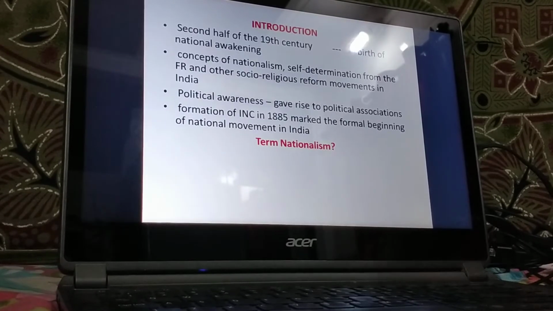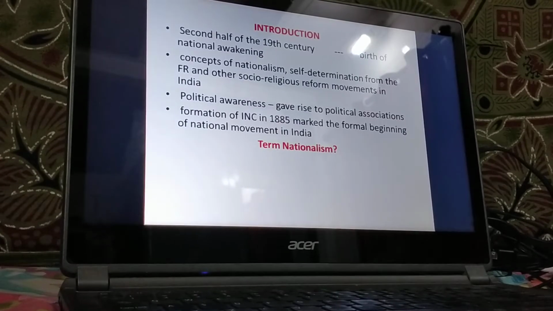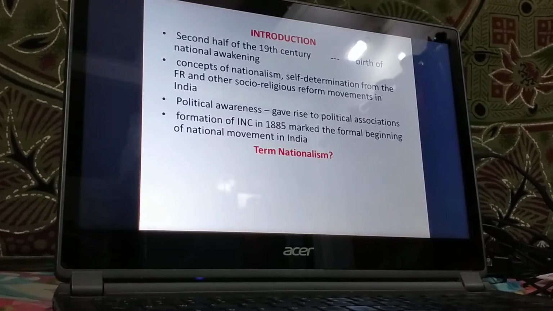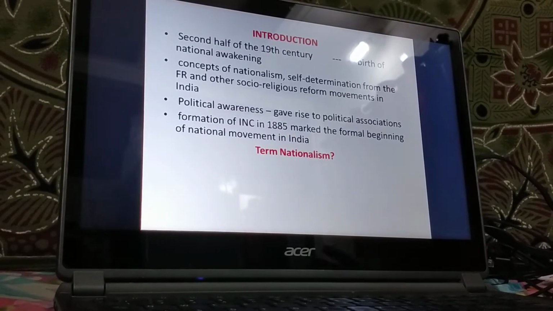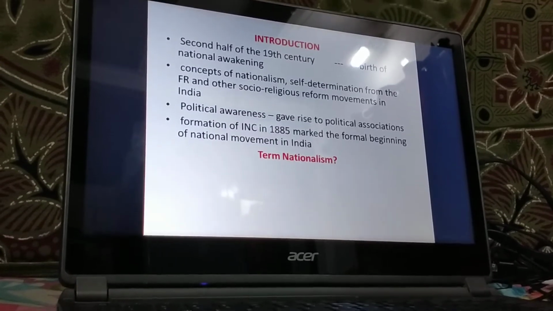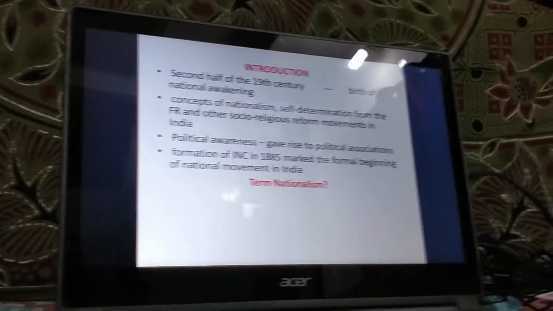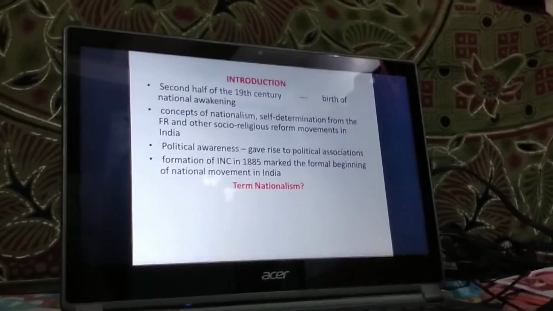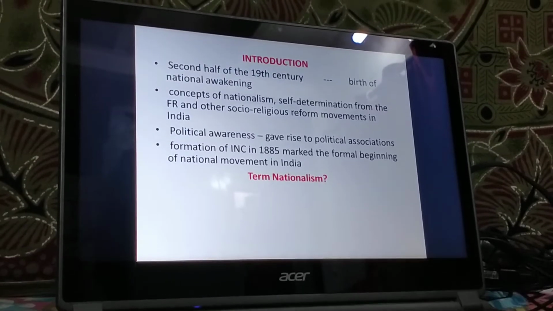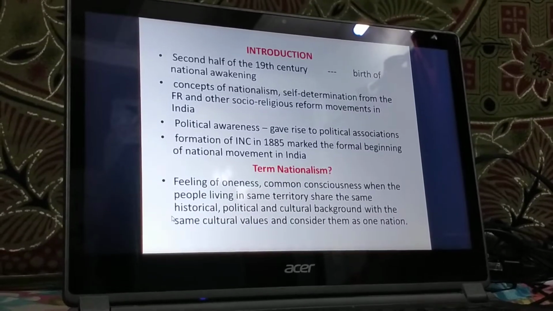Now, before understanding the various features that were responsible for the growth of nationalism, we need to understand the meaning of the term nationalism. When we talk about nationalism, it refers to the feeling of oneness and the common consciousness that emerges when people living in a common territory share the same historical, political, and cultural background, have the same cultural values, and consider themselves as one nation. This feeling is termed as nationalism.